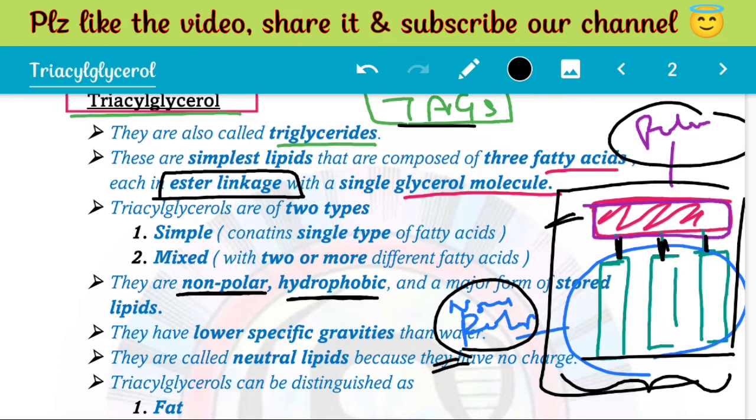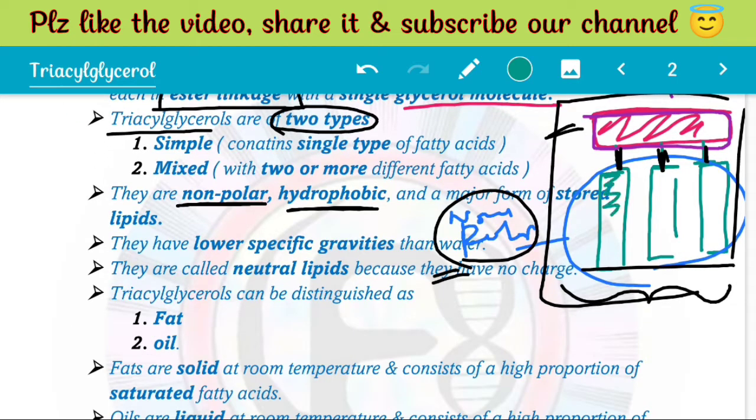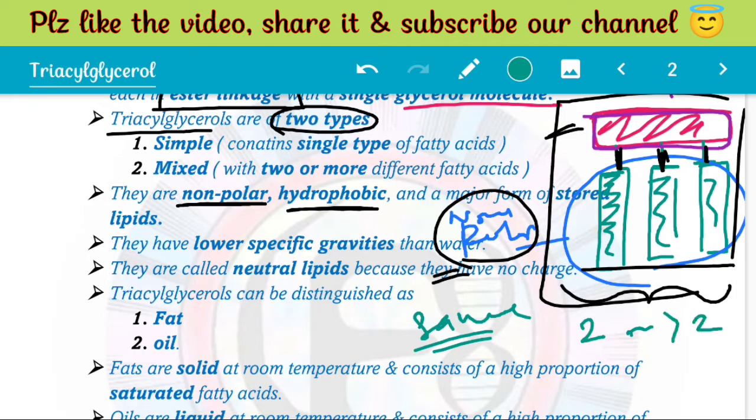Now we divide these TAGs into two types. Either these three fatty acids can be the same, of a single type, or they can be of two or more different types.